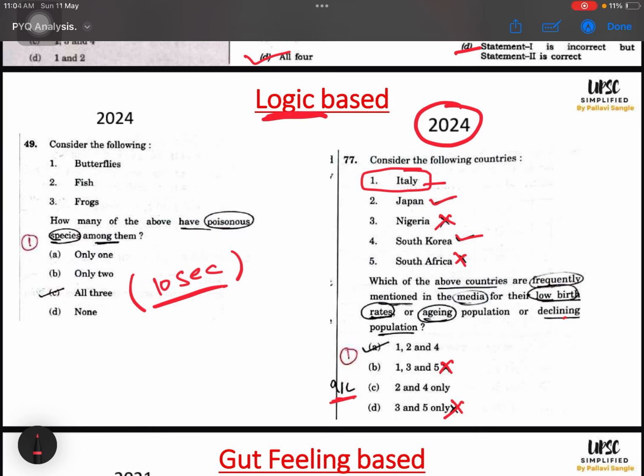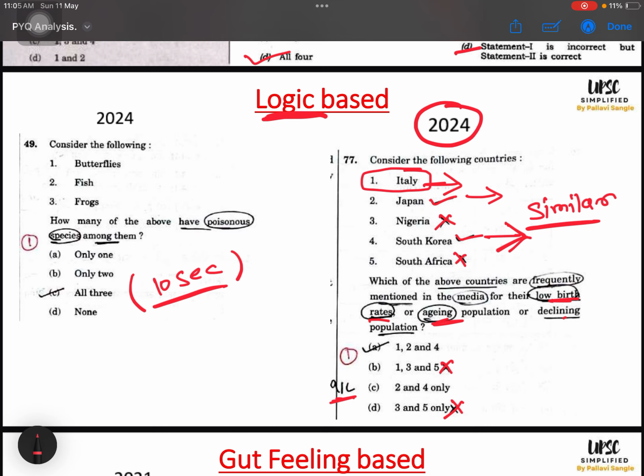So I applied the logic, right? Which of the above countries are frequently mentioned in media for their low birth rate and aging population? Tell me, Japan is a developed country. South Korea is a developed country. All developed countries will have some or the other similar characteristics. Italy is a developed country. Definitely the demographic changes in Italy, Japan and South Korea will be on a similar trend rather than a very dissimilar trend, right? People rejected Italy because they did not read it exclusively in media. But tell me, can this be the logic that Italy, Japan and South Korea are developed countries, so similarity of trend will be higher? So rather than rejecting Italy, I will take Italy as right and mark A.